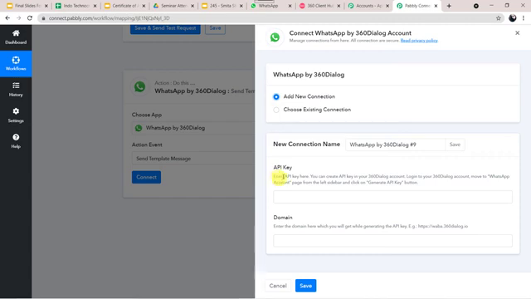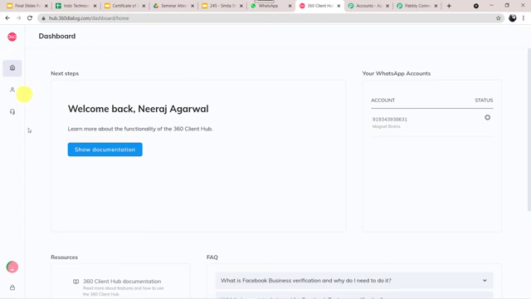Enter API key here. You can create API key in your 360 Dialog account. Log into your 360 Dialog account. Move to WhatsApp account page from the left sidebar and click on Generate API Key button. So I am already logged into my 360 Dialog account. I'll just show you that. Okay, I'll just open. So this is the dashboard of 360 Dialog account.